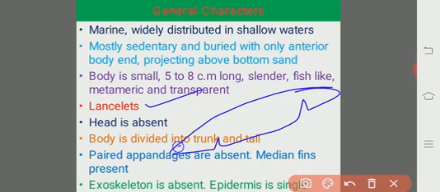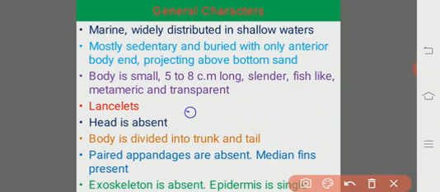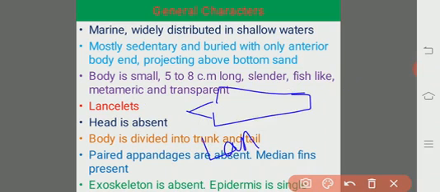So both the ends, the anterior and posterior end, they end with pointed tips, so that they are called the lancelets. As we know, the lancet is used to prick while blood grouping, or when we want to take one to two drops of blood. This is the lancet. So they look like lancets.